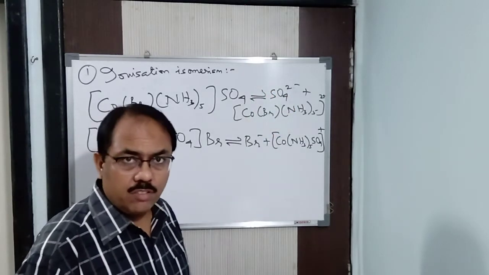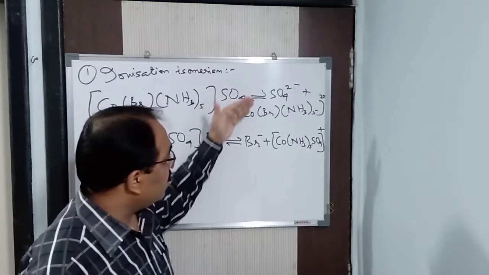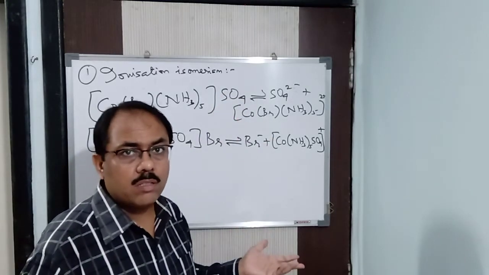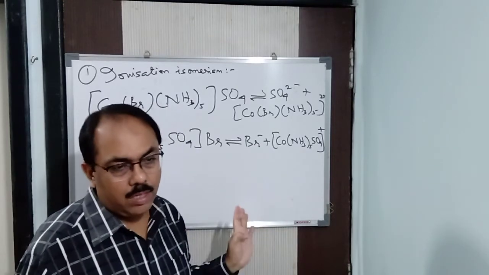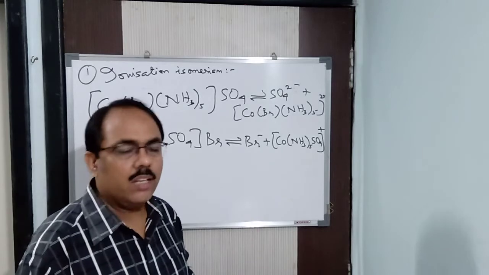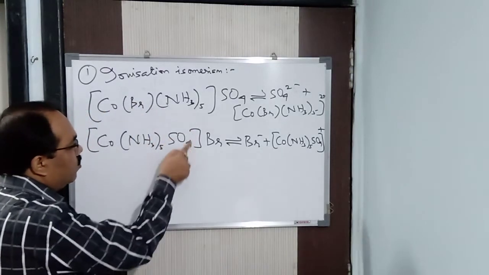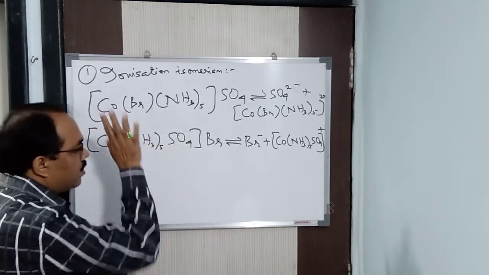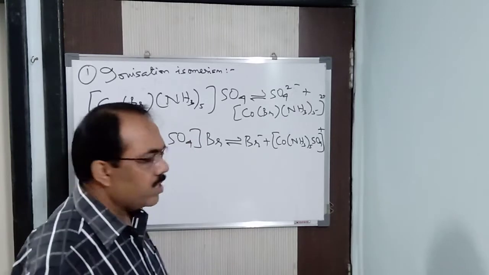How will you distinguish? When you dissolve in water, it dissociates into these ions. Are the ions visible to us? How will you come to know that they produce different ions in solution? Very simple, you go for an analytical test. You take barium chloride solution and add 2 drops to these two solutions, taken in 2 test tubes.